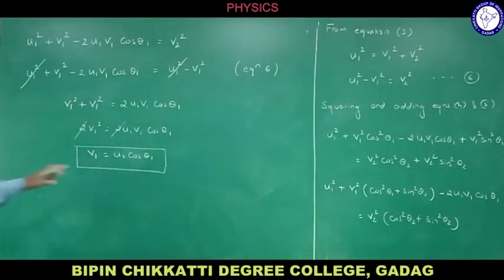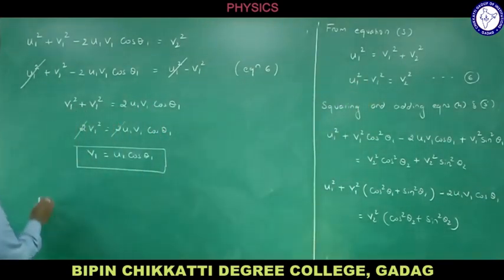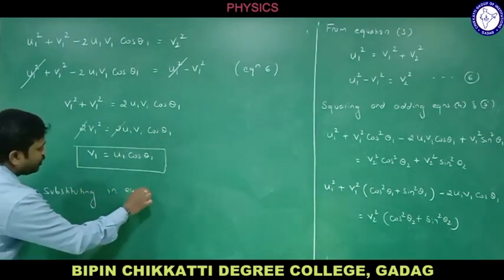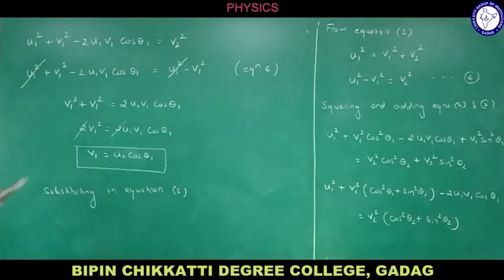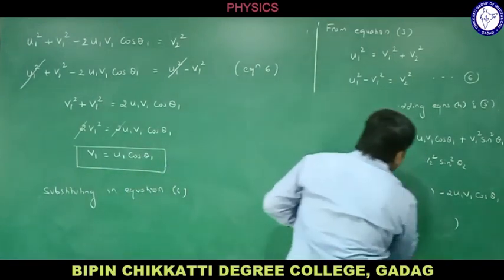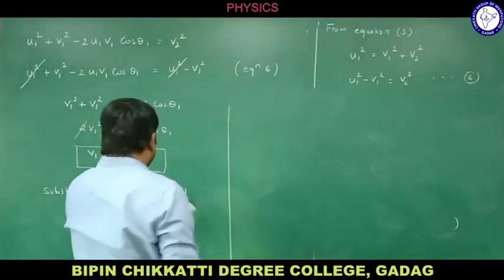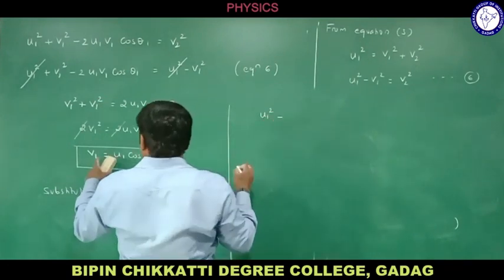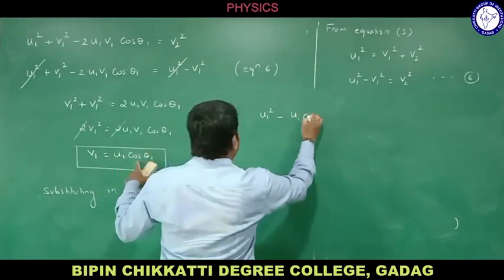How to calculate this? Let me substitute this equation in equation number 6. Substituting in the 6th equation, let me calculate what V2 is. After getting V1, let me move ahead. In equation number 6, you substitute here. What do you get? U1 square minus, what is V1? That is U1 cos theta 1.